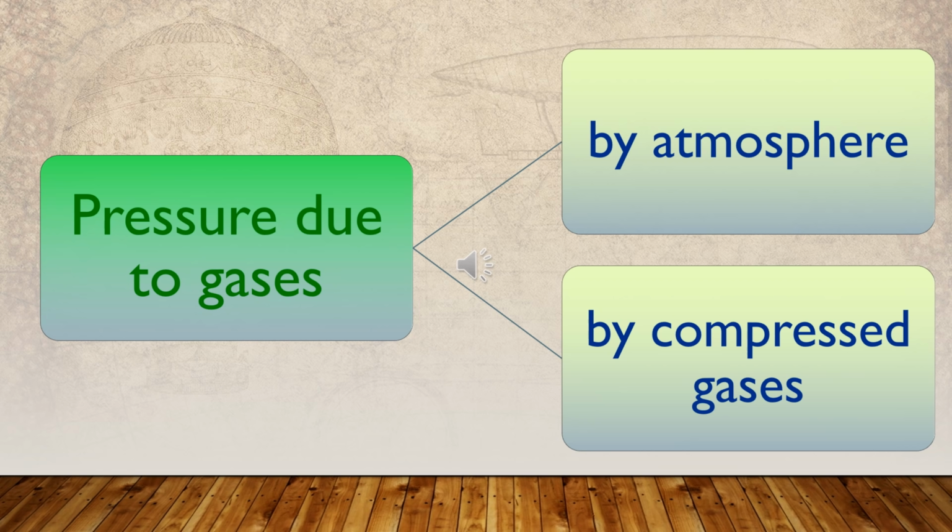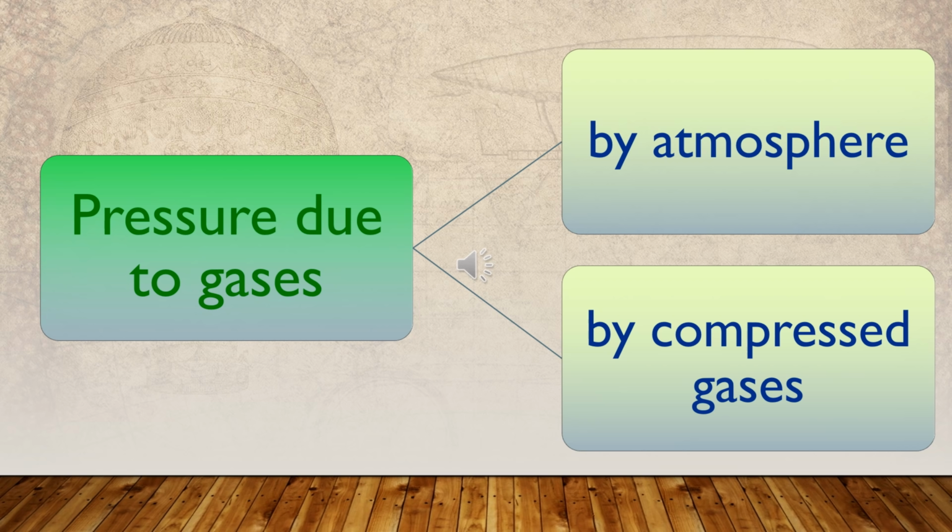There are two ways in which a pressure can be produced by a gas. One is pressure caused by the weight of a column of gas, similar to the pressure caused by a column of liquid. The atmospheric pressure is produced this way. We know it as pressure exerted by the atmosphere.